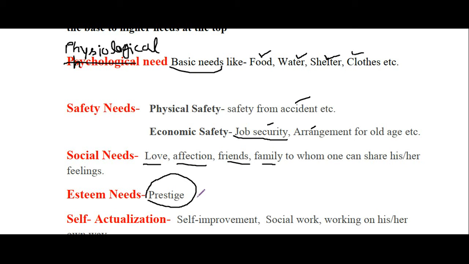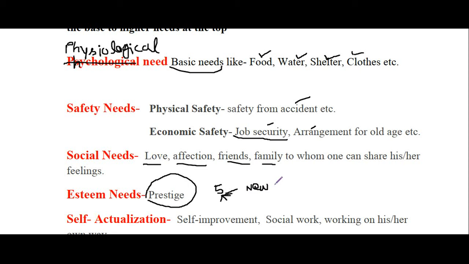To better understand esteem needs, let's take one example. Suppose you have five friends, including you. They are all very good friends of yours, and one of your friends purchased a new car. So what will he do?